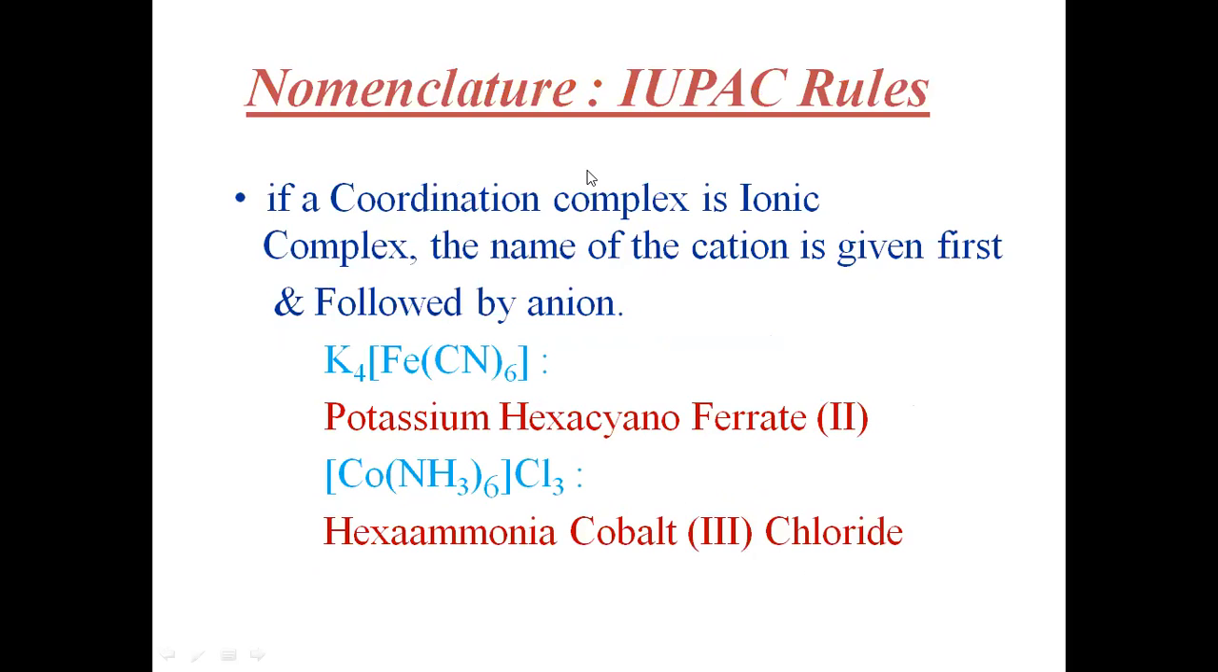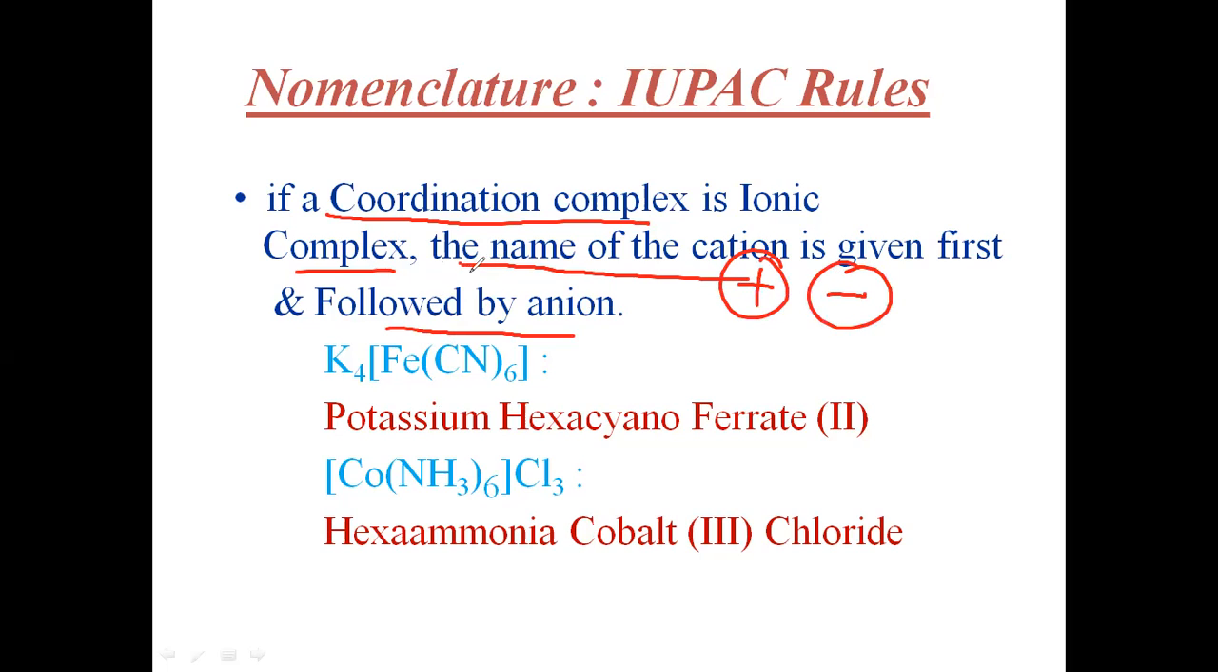Now let us see some more rules. If it is an ionic complex, what should we do? If a coordination complex is an ionic complex, the name of the cation is given first, followed by the anion. That means you should always write the cation first and then the anion. Now let us see these two complexes.